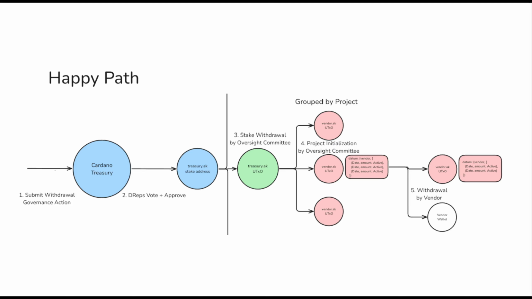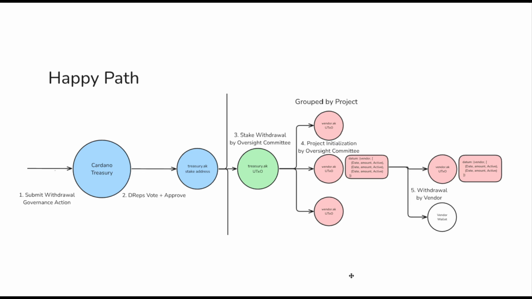the contracts have built into them a set of permissioned entities and rules. And one of the things that they can do with that is they can fund specific projects. So they can say, okay, we're going to fund 100,000 ADA into this contract on this payment schedule for this vendor. As that payment schedule comes to pass, the vendor can then withdraw those funds. Now that's the happy path.